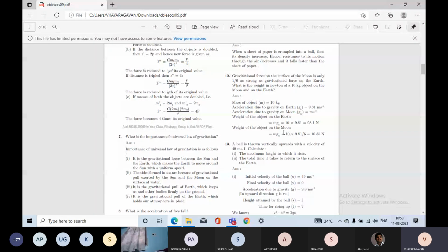So we get the weight of the object on the moon as 16.35 newtons. This is the correct answer. Any doubt in this question?